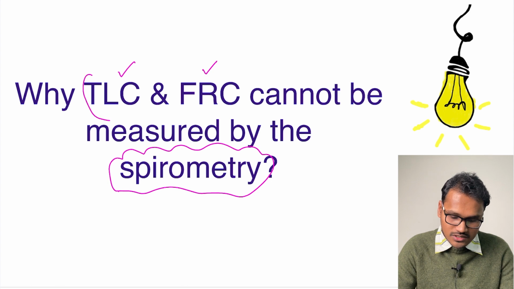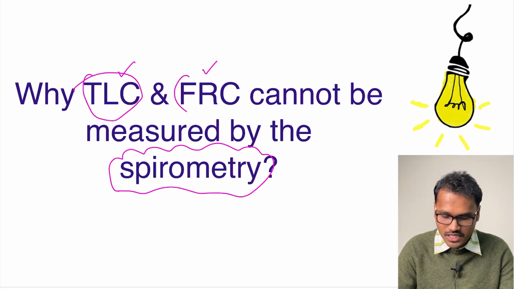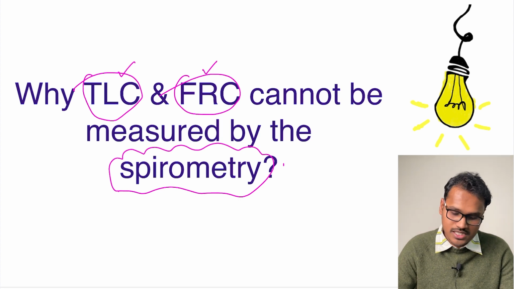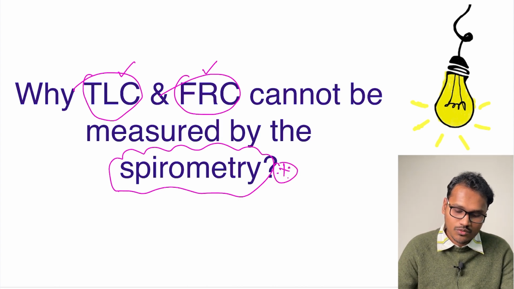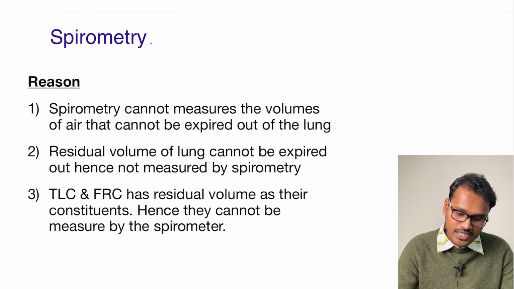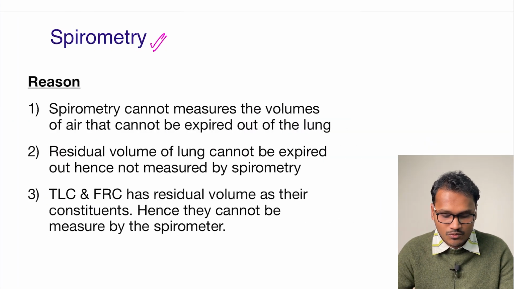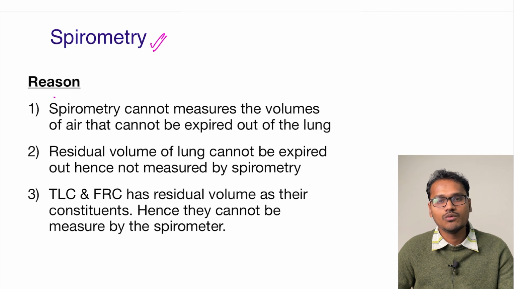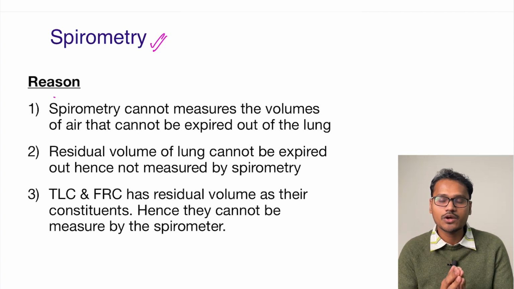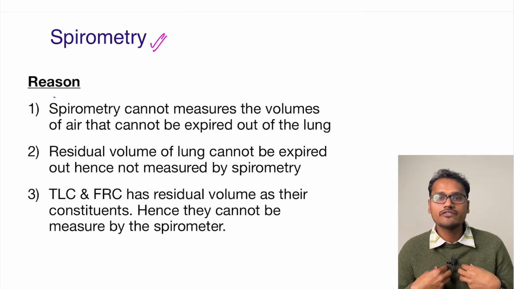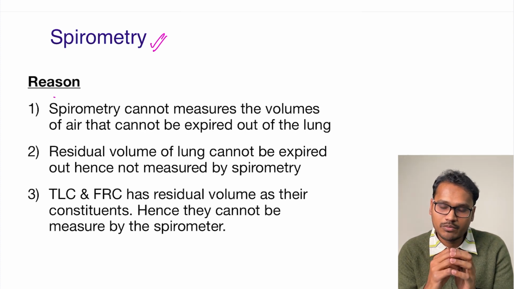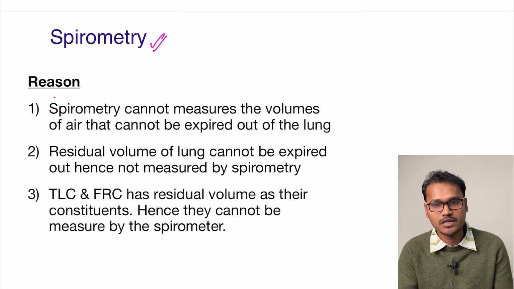So these volumes, that is the total lung capacity and functional residual capacity, these two we cannot measure using a simple spirometer. So what is the reason behind it? Let's try to understand. Whenever you are doing a spirometry, it is based on one important principle. What is that principle? A spirometer is an instrument which can record whatever capacity of air is coming out of the lung. So for example, if I am able to breathe faster, that can be recorded by a spirometer.